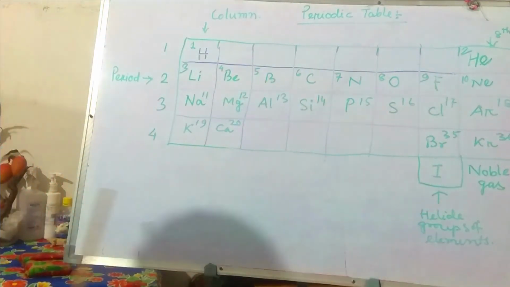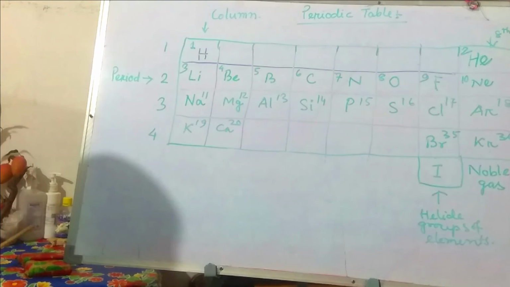So these are the symbols of different important elements you need to learn.